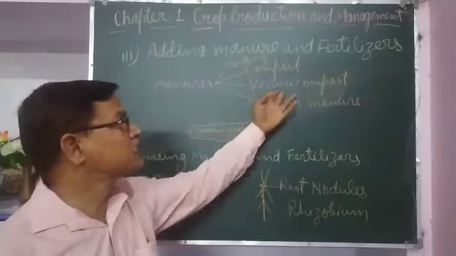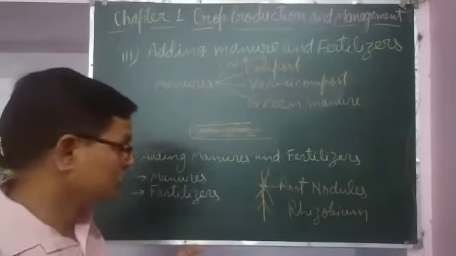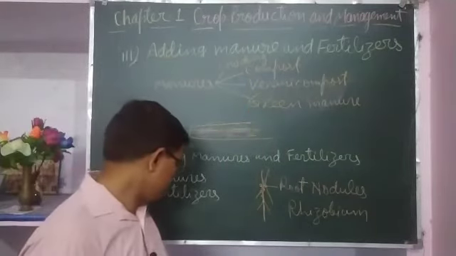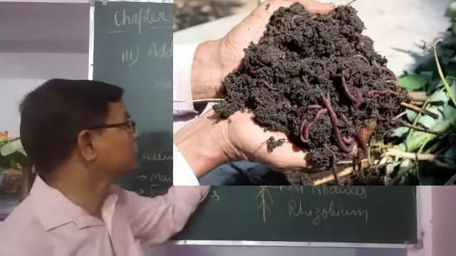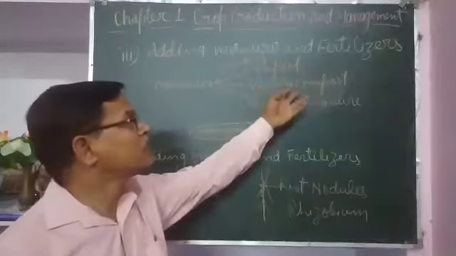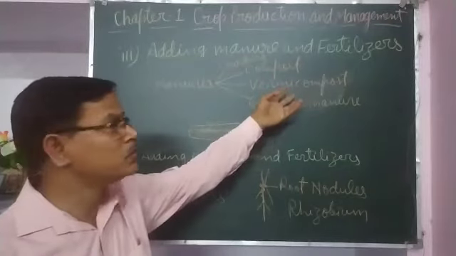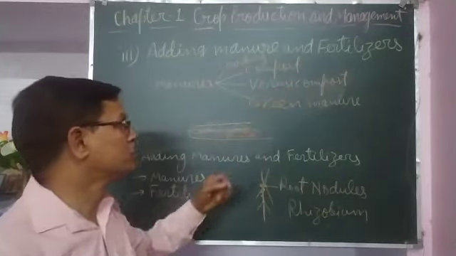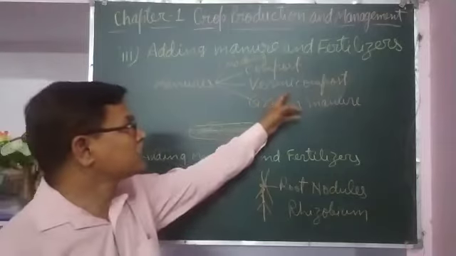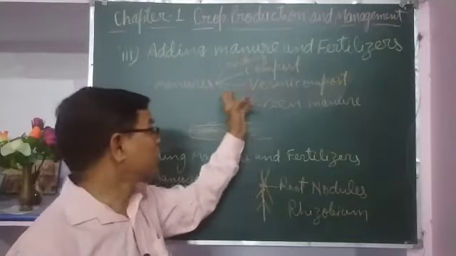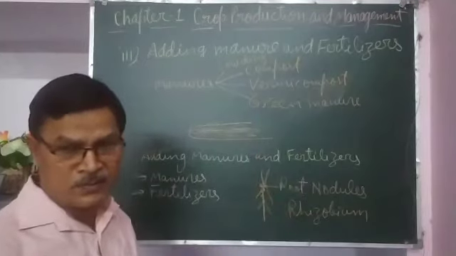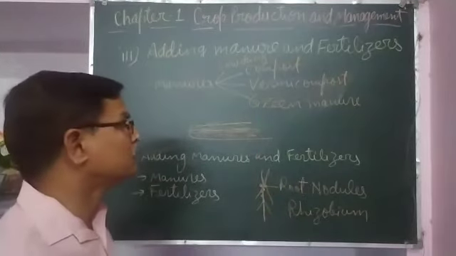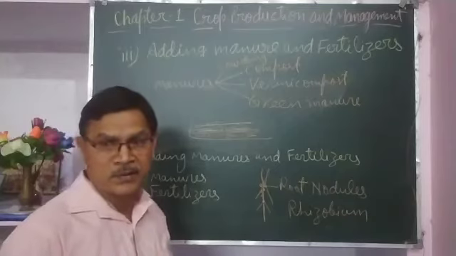For this purpose, some worms, that is red worms, are used for making compost, which is called vermicompost. Both are the same, but in this process worms are used, so it is called vermicompost. So vermicompost is also a type of manure which is prepared by human beings in a ditch in the field or near the garden.